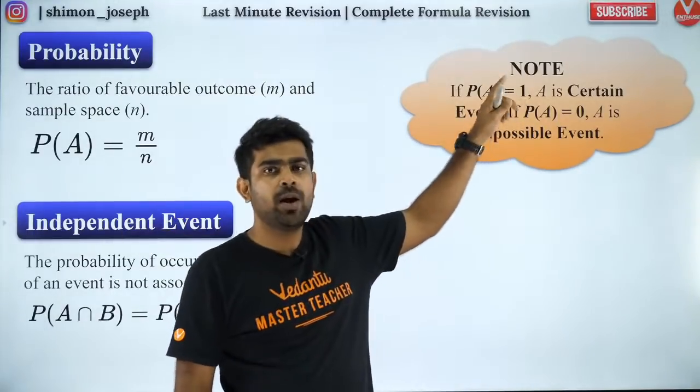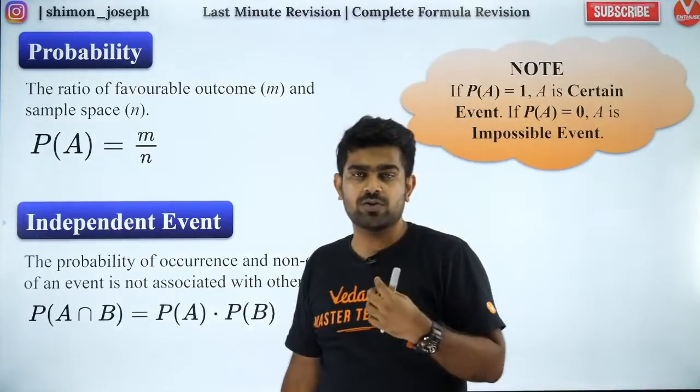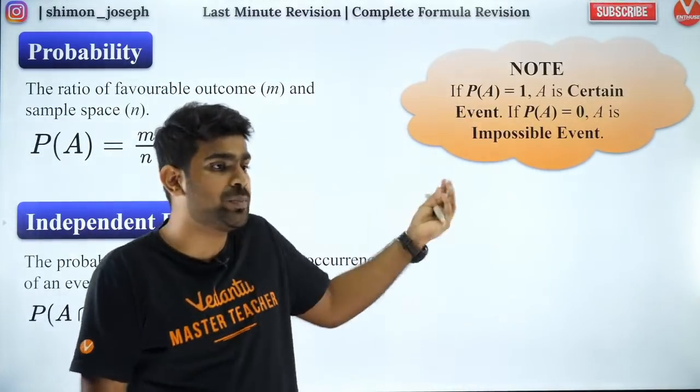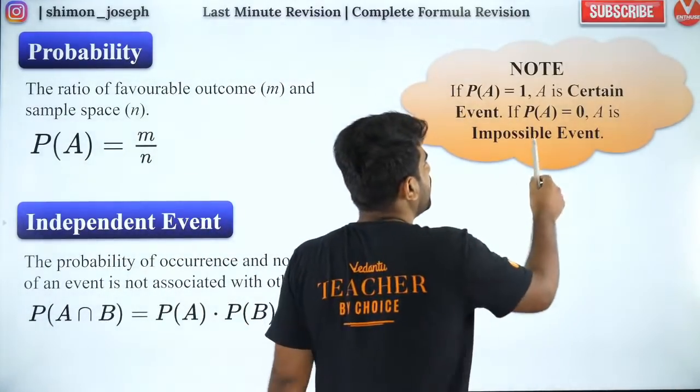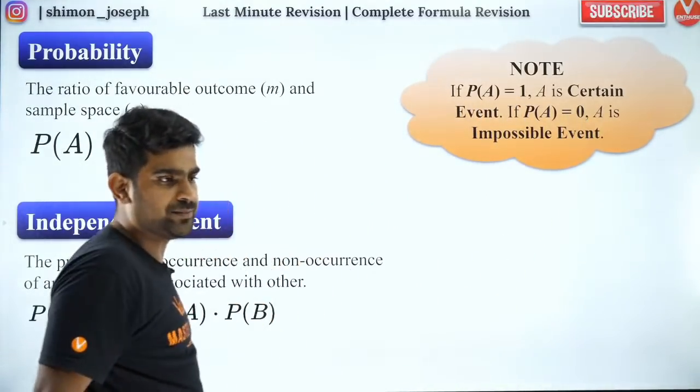And what do we have here? Probability of any event is 1. That means it's a certain event. Probability of any event is 0. It is called an uncertain event or impossible event. Why is it impossible? Because probability is 0. If probability is 1, then it's obviously going to happen.